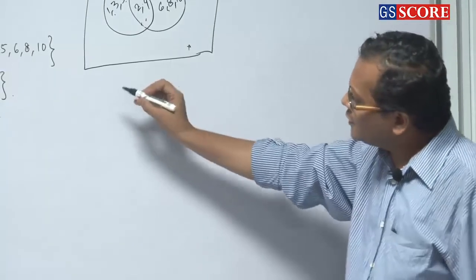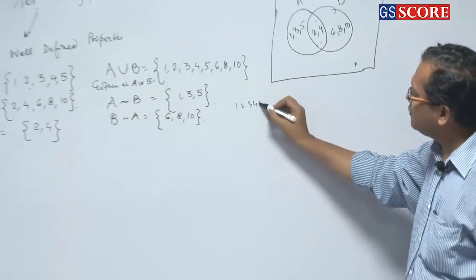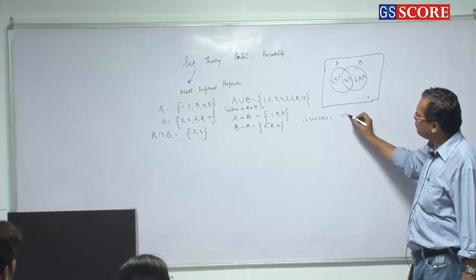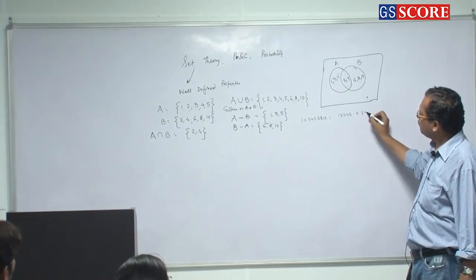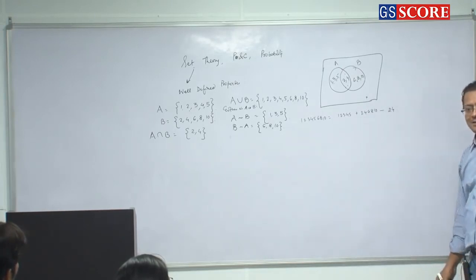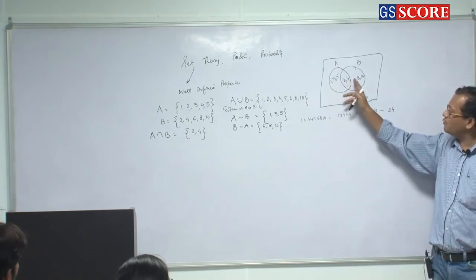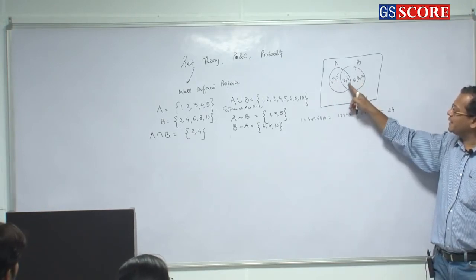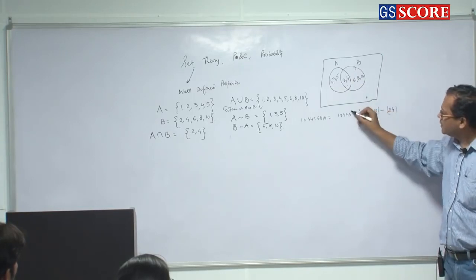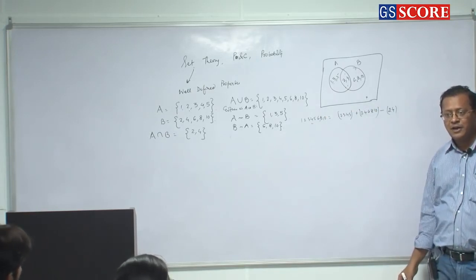Okay. So now, if you see, 1, 2, 3, 4, 5, 6, 8, 10 is equal to 1, 2, 3, 4, 5 plus 2, 4, 6, 8, 10 minus 2, 4. Can we write like this? If I subtract 2, 4, will it become 1, 2, 3, 4, 5, 6, 8, 10? हो रहा है कि नहीं?